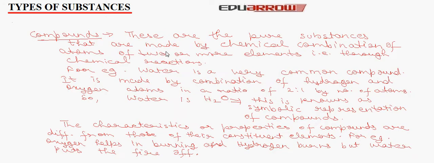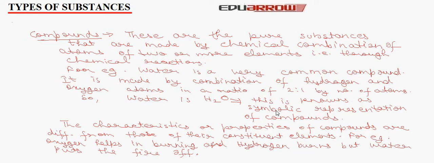Now let us discuss compounds. Compounds are pure substances that are formed by chemical combination of atoms of two or more elements, that is, through chemical reactions. For example, water is a very common compound. It is made by combination of hydrogen and oxygen atoms in a ratio of 2:1 by number of atoms. So water is H2O, 2 atoms of hydrogen and 1 atom of oxygen. This is known as symbolic representation of compounds.